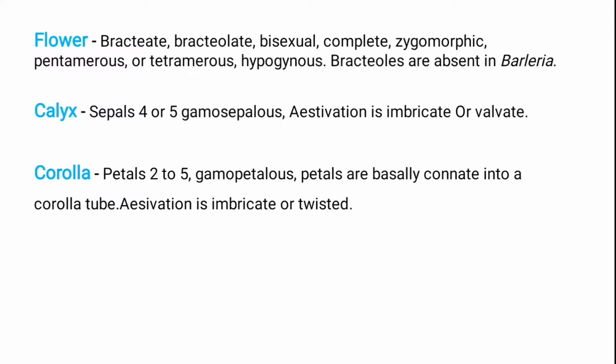In valvate, all four or five sepals are arranged in a single row, and they are fused together. So they are known as valvate aestivation. And imbricate aestivation means that out of five sepals, one sepal is completely on the inner side, one is completely on the outer side, but in the remaining three, one portion is inner and one portion is outer. So they are known as imbricate aestivation.